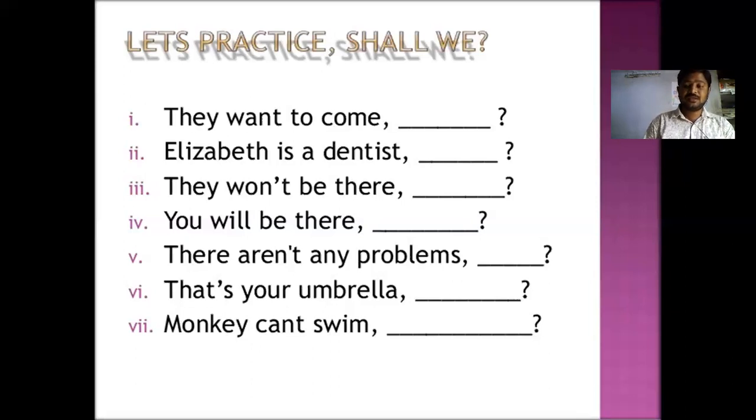Cannot is represented with can't. Could not is represented with couldn't. Must not is represented with mustn't. Ought not is represented with oughtn't. Need not is represented with needn't. Shall not is represented with shan't. Will not is represented with won't. Should not is represented with shouldn't. Would not is represented with wouldn't. So like this, they are contracted.